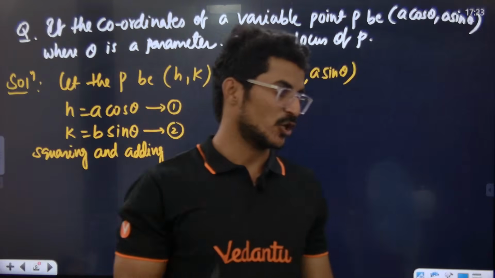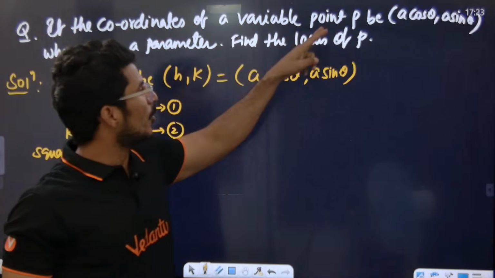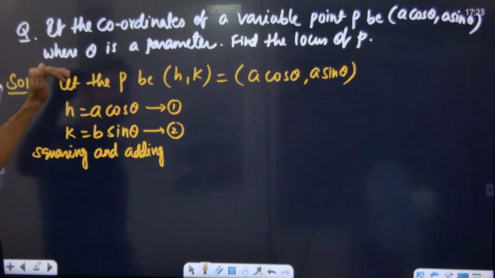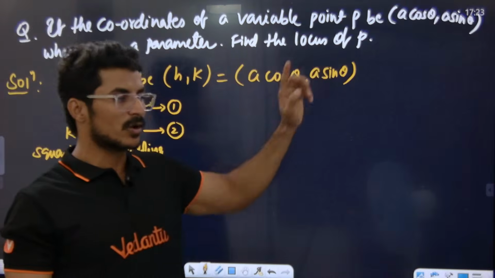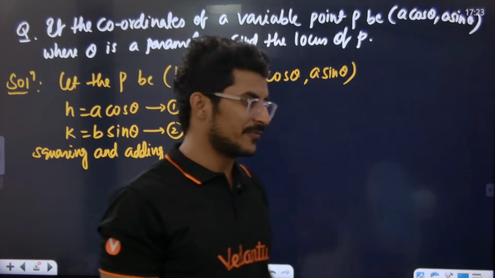Guys, what I was saying: if the coordinates of the variable point P are a cos theta, a sin theta, where theta is a parameter, then we need to find the locus of P. Okay? Now, to find the locus of the point,